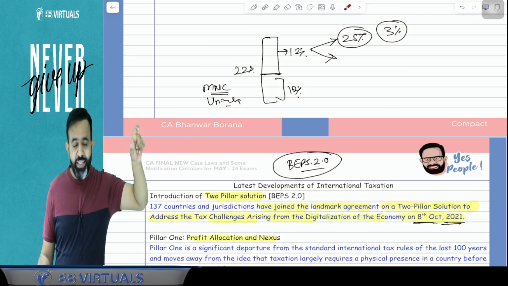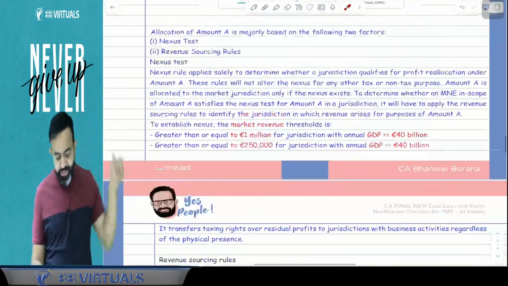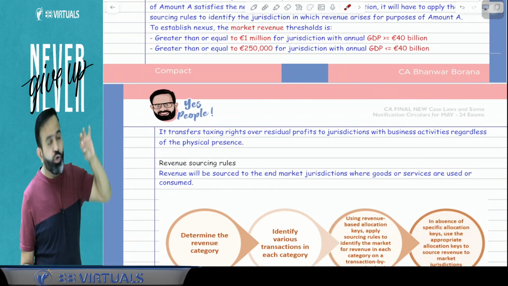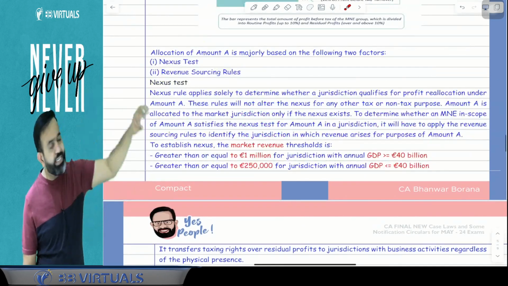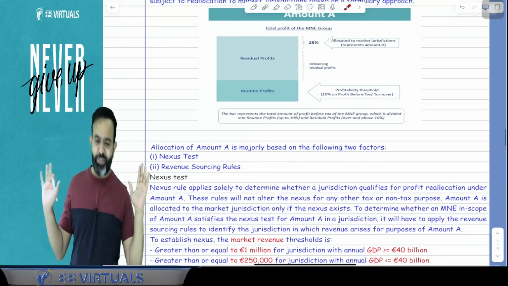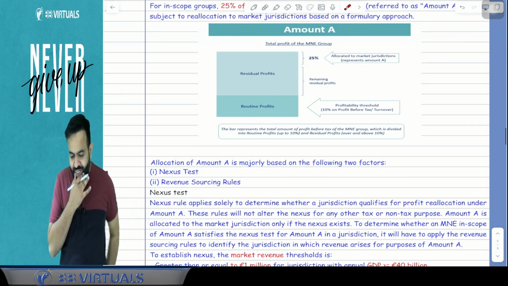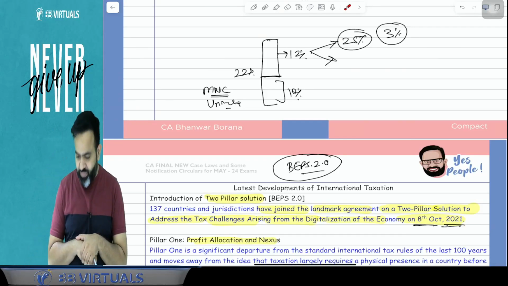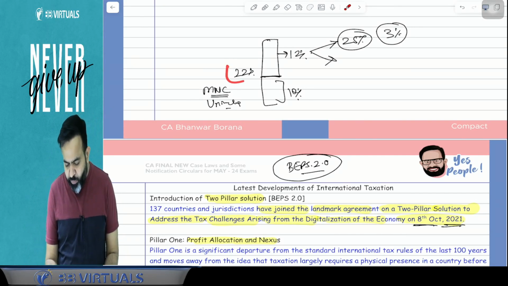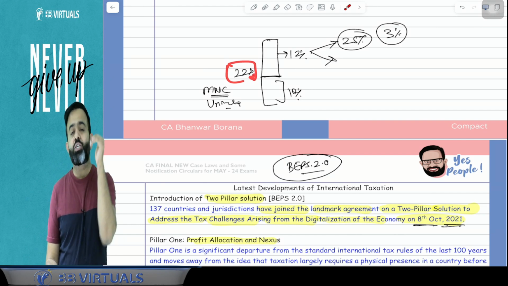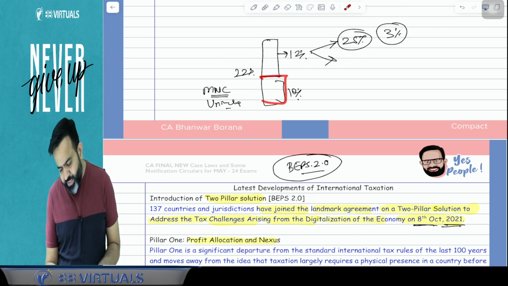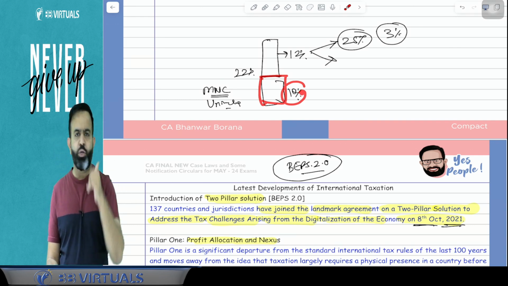And there is a nexus test, and after the nexus test and after the revenue sourcing rule, we will allocate that profit to that country, and that country can charge the taxes. Now, for example, guys, I can take an example. There is a group named Unilever. Unilever's total profit before tax divided by revenue comes to 22%. So, out of 22%, 10% is your routine profit, no issue.